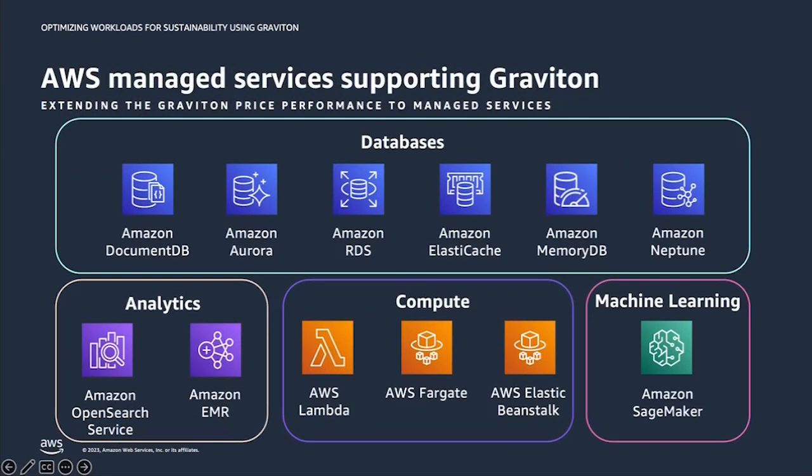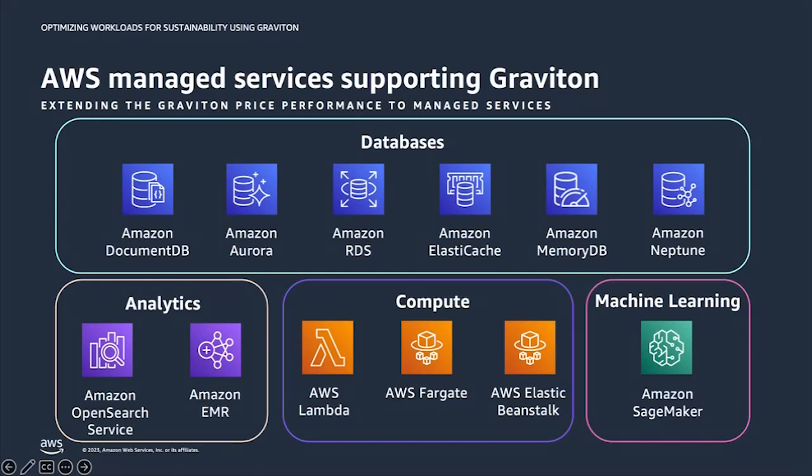Graviton is also supported across a wide range of AWS managed services, making it very easy to get started with Graviton and see the price performance benefits with little to no code changes. Major AWS infrastructure services such as Amazon EKS and ECS support Graviton-based instances to help customers orchestrate, monitor, and secure their instances. Graviton is also supported by serverless services like Lambda and Fargate.